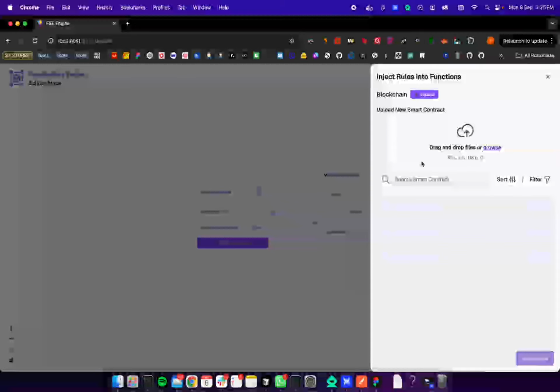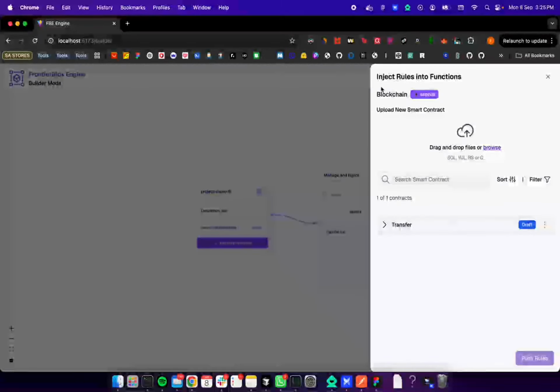injecting your rules. So in here you can inject rules. When you click on this, as you can see, a drawer is going to show up with upload contracts if you want to upload more. And in here, this is the uploaded smart contract, the transfer smart contract. When you click on this dropdown, you're going to see the functions in the smart contract. We have get balance and transfer ether. So we're going to inject rules in the transfer ether function.